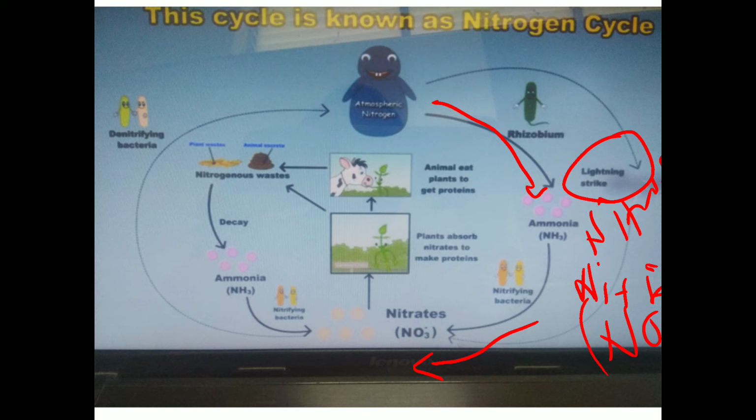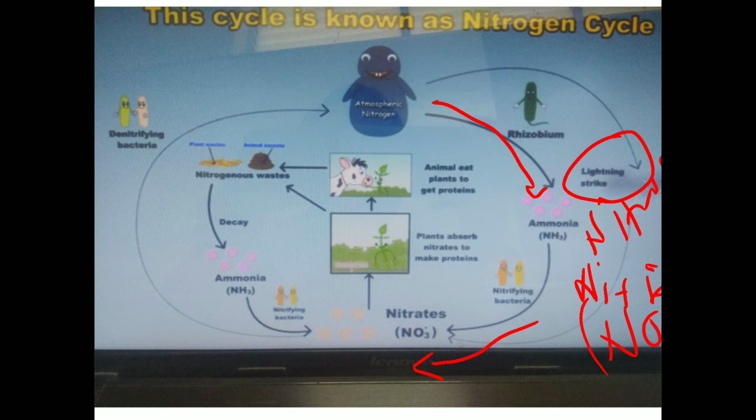In the examination, the question will be asked: plant takes the nitrogen in the form of dash dash, that is nitrate. Don't write the ammonical form or nitrite form. You should write nitrate. Plant takes the nitrogen in the form of nitrate. Again, nitrate is absorbed by the plants to make proteins and other building block elements, and those plants are eaten by the animals to get the proteins.